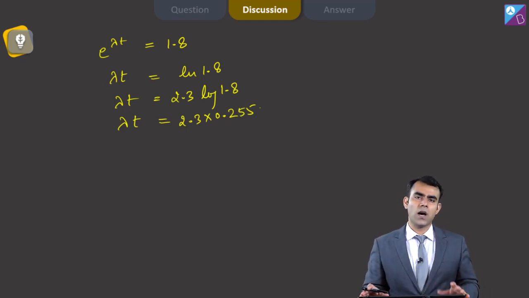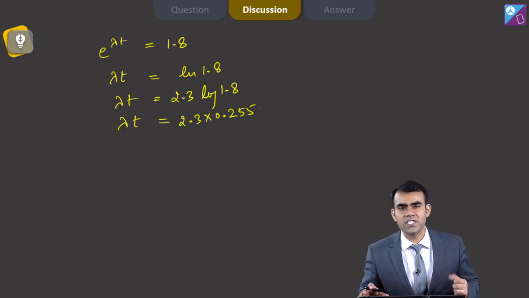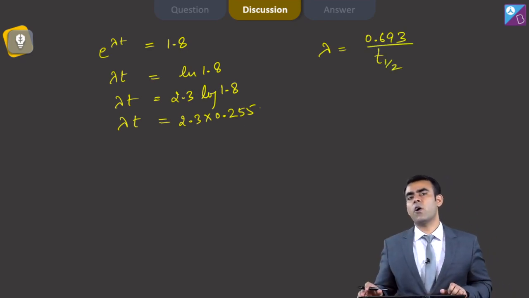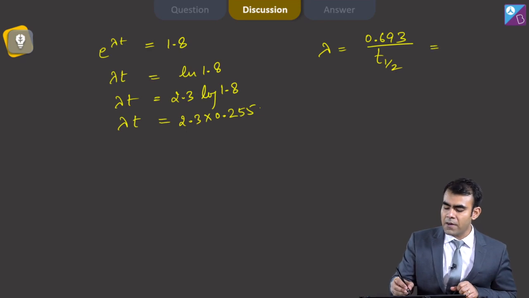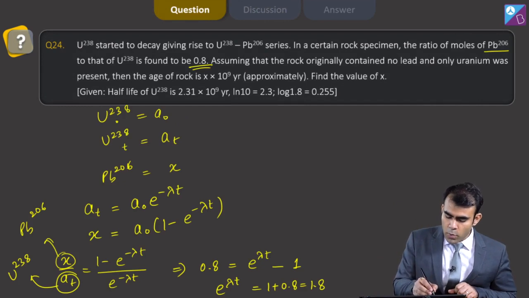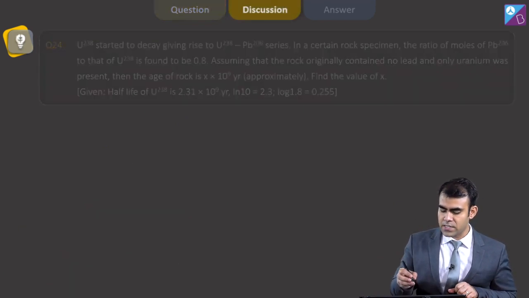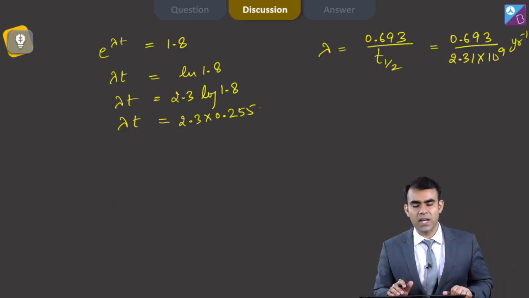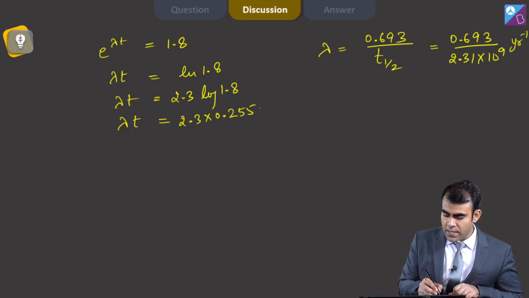Now how do we determine lambda for a first order reaction? We know lambda can be taken as 0.693 divided by the half-life of a first order kinetics reaction. And here half-life is given to us, and half-life is 2.31 into 10 to the power 9 years. So this becomes per year. This is lambda.